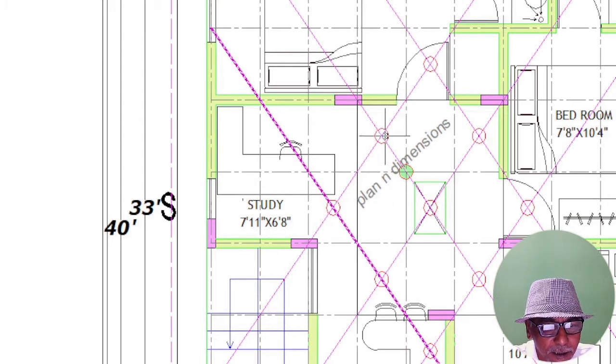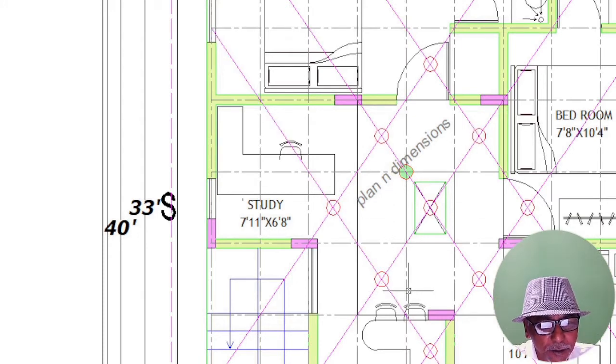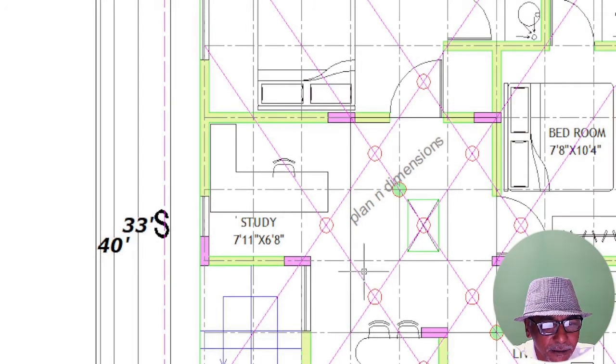Practically, if you can't have the entire area as open space, at least we will have this area as open to sky. You can see that I have not shown any furniture here, but you can utilize this as a walking space, like going to your bedroom, to your master bedroom or study, everything.